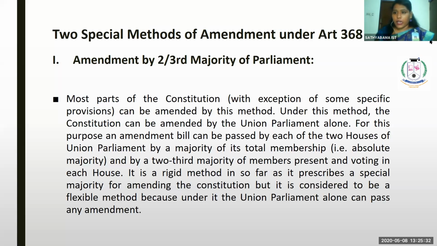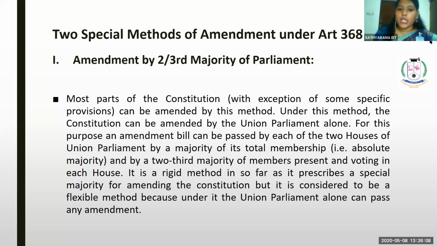In case the parliament decides to amend any article, the bill has to be placed before both the houses, before the Lok Sabha as well as the Rajya Sabha, and it should at least be approved by 2/3 majority of its total members, including the vacancy posts in the parliament, right? So most parts of the constitution can be amended by this method.